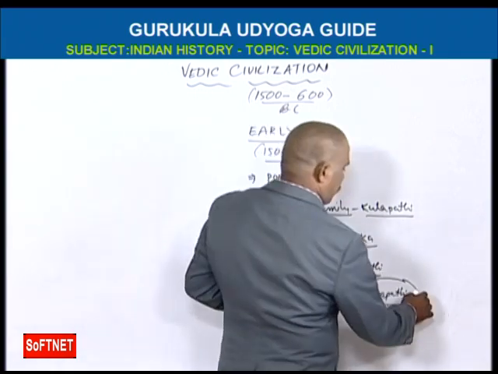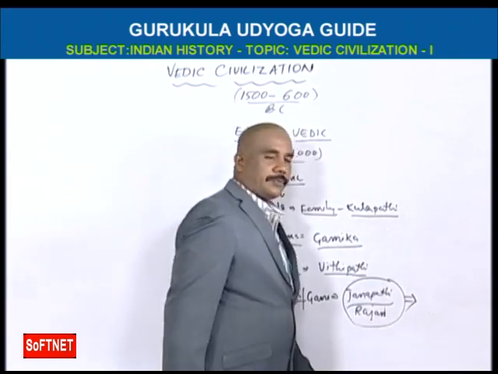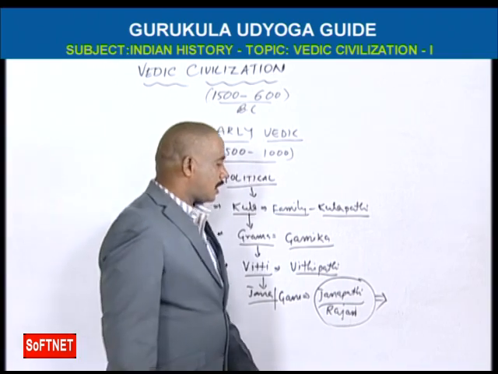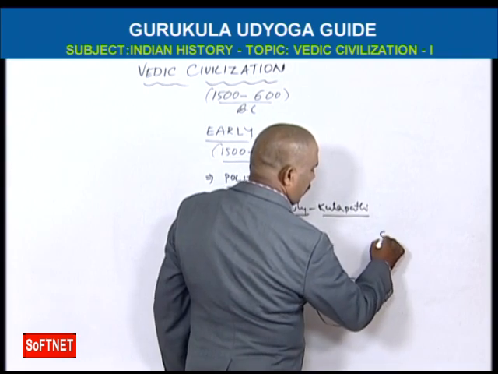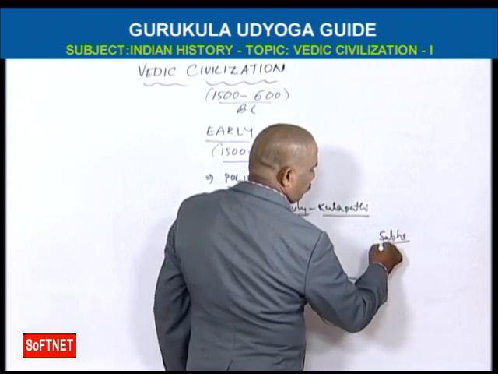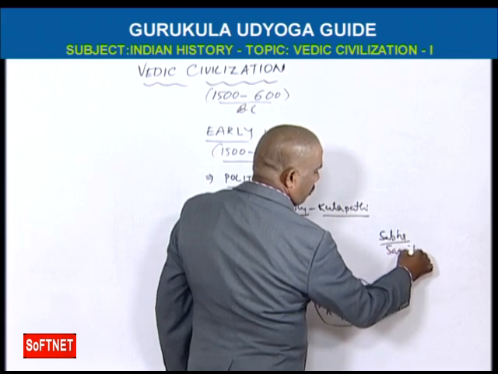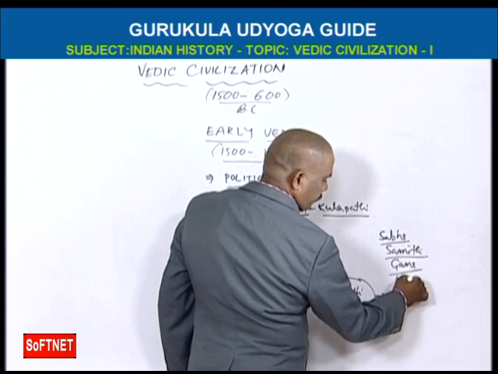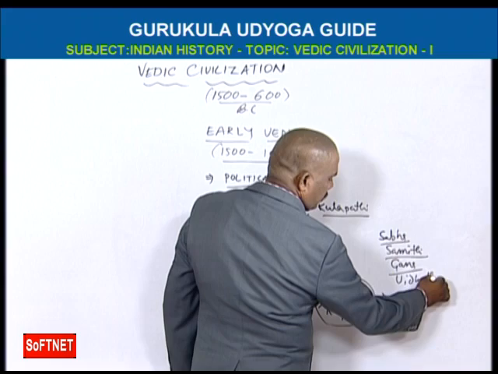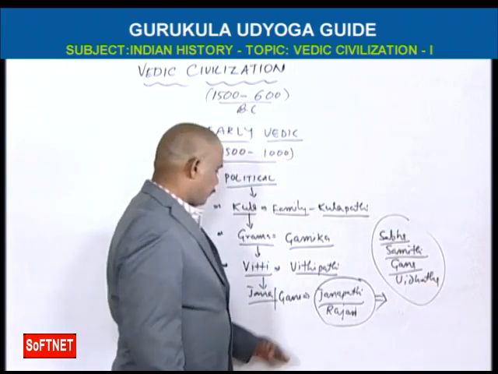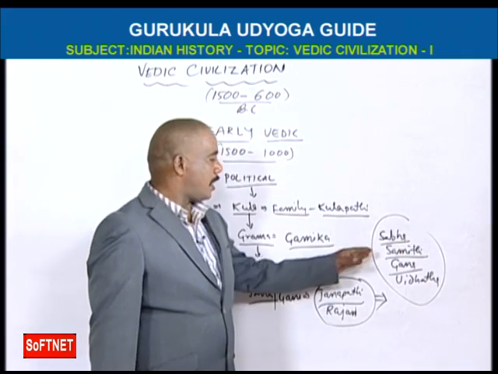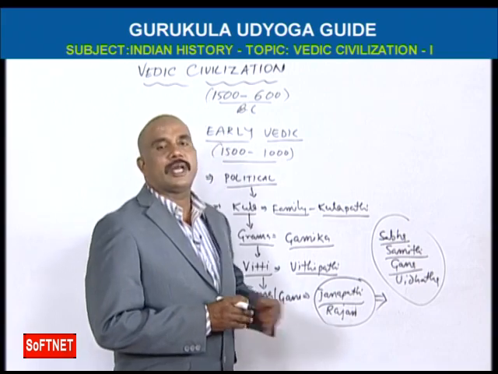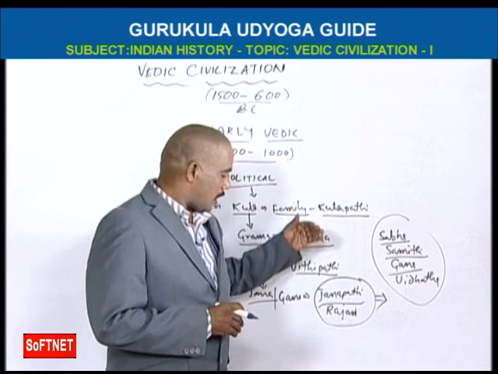And he has an advisory committee. This Jana has an advisory committee, which is called Sabha, Samiti, Gana, Vidata. So this is the advisory committee to Rajan: Sabha, Samiti, Gana, Vidata. It can give advice to Rajan in the administration of the Jana.